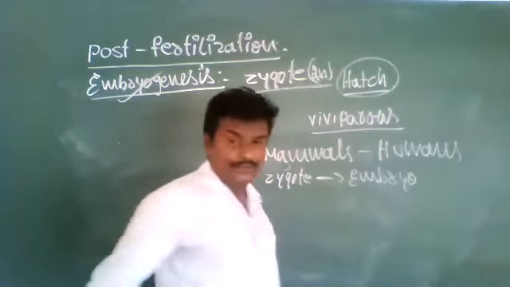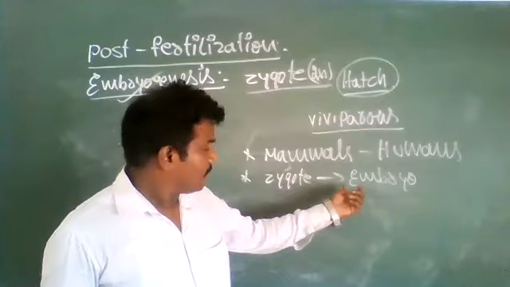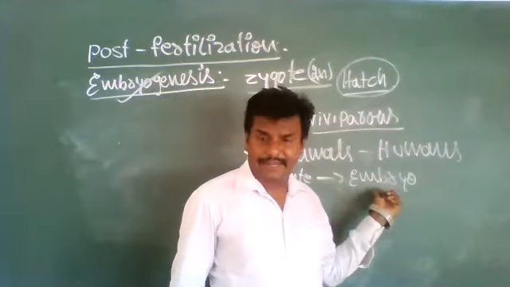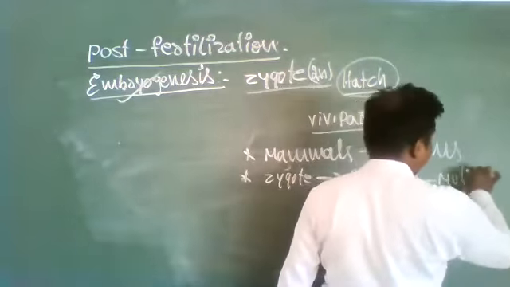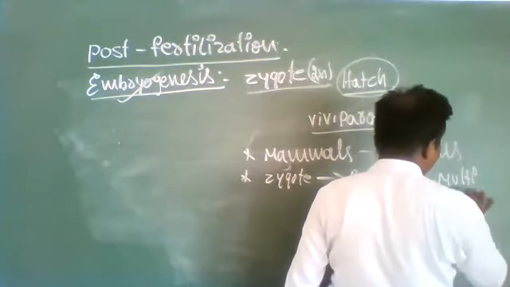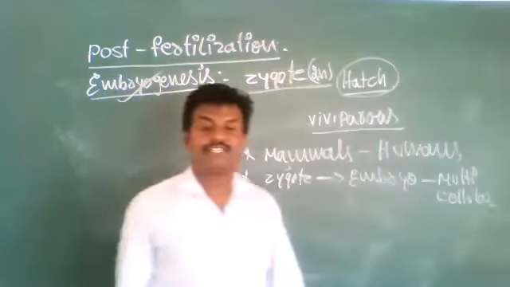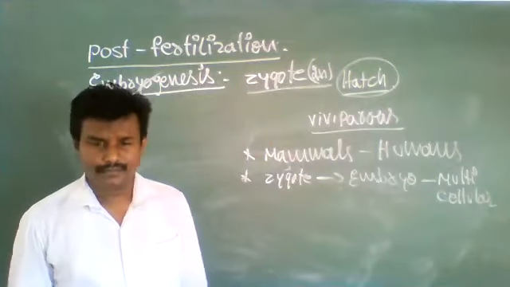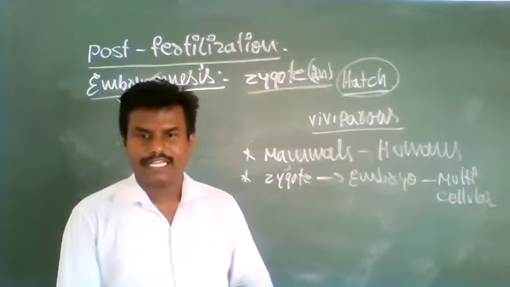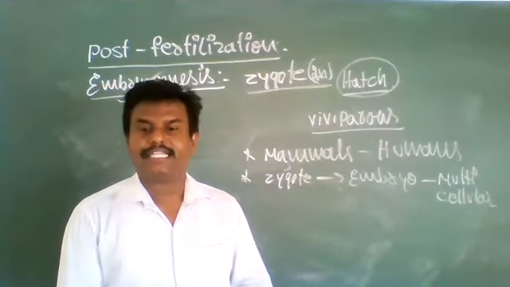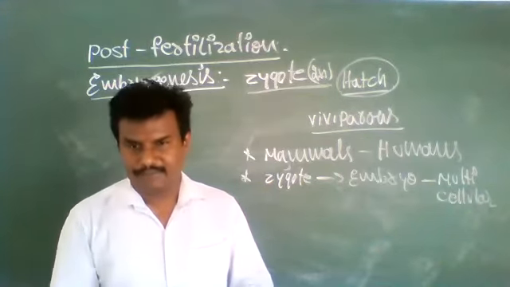The embryo grows day by day and becomes multicellular. The development of the zygote varies from one mammal to another.